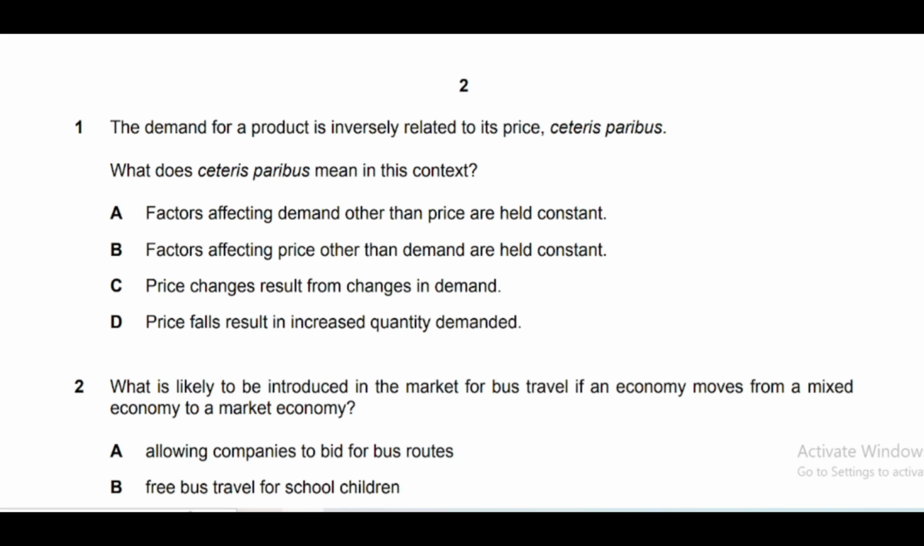So I'm going to discuss one complete exam paper today, and this is the specimen paper for the June 2023 exam series. I'll explain one complete paper in this video lecture. The first question is: the demand for a product is inversely related to its price, ceteris paribus. What does ceteris paribus mean in this context?